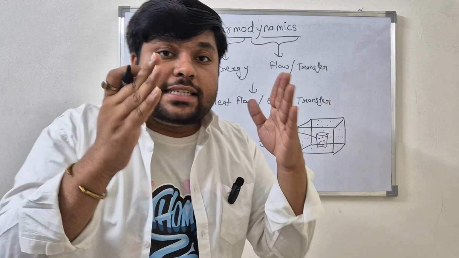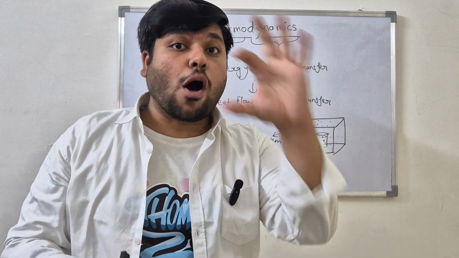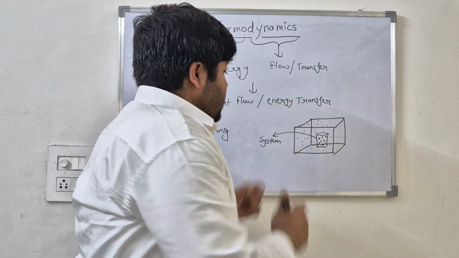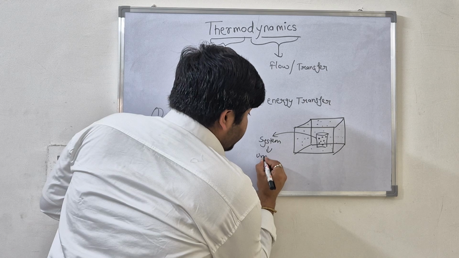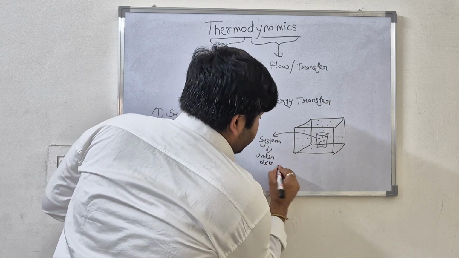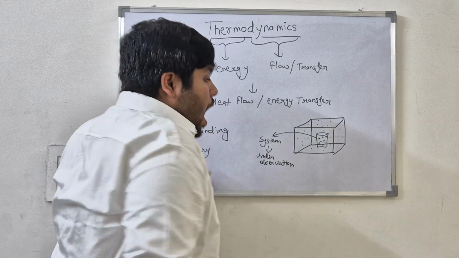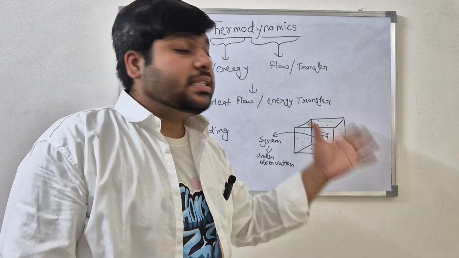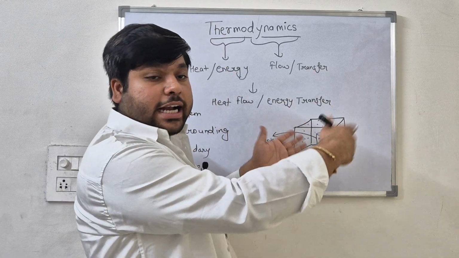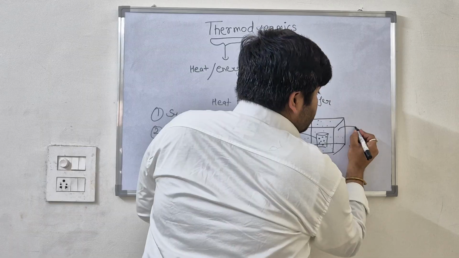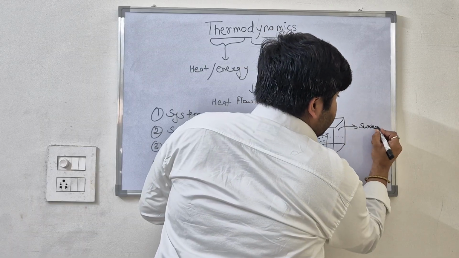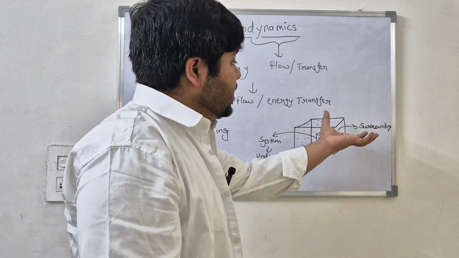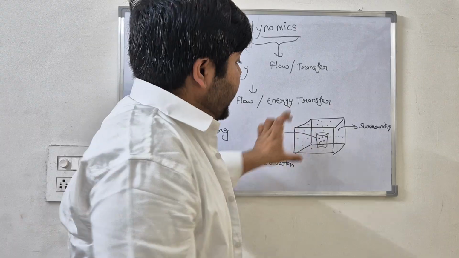Why? Because the system is the part which is under observation. If we are observing inside the cylinder, then this becomes the system. Now the part other than the system is known as the surrounding. The molecules outside this cylinder become the surrounding, and the surrounding is not under observation.